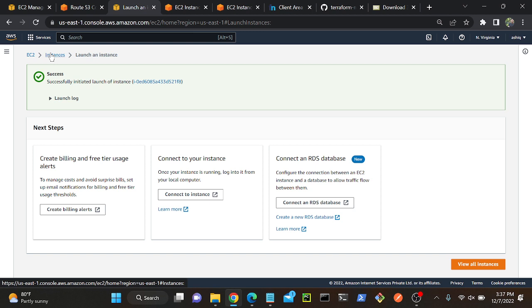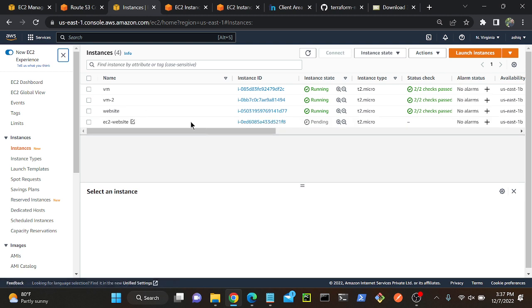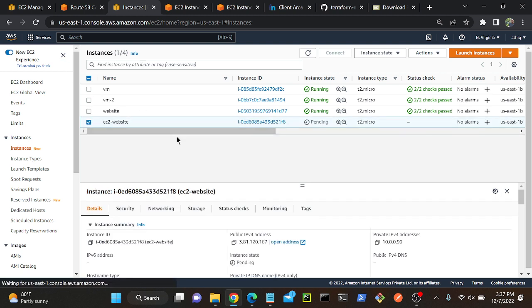See, when I created my virtual machine, at that time the user data will execute. The problem is when I created my virtual machine, I didn't enable my public IP. So it is not able to download these packages from the internet. That's the problem. So again I'm creating one virtual machine with a public IP now. Let me try. It's supposed to work. At least I want to show the demo. See, now I created an EC2 website. It's in pending stage.